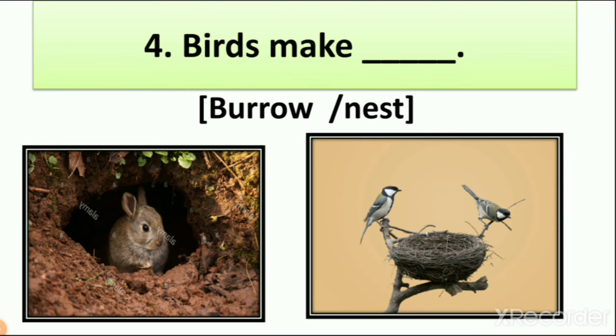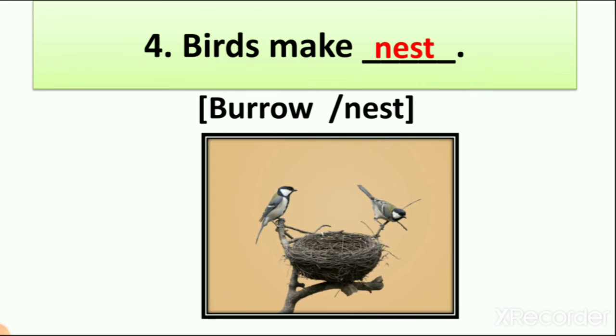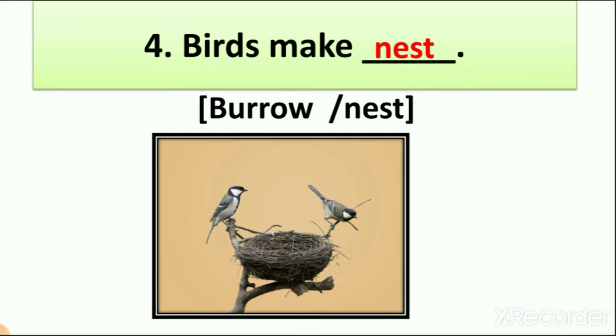Rabbit, right? Birds make a burrow or nest. From this picture you can learn nest. You can see here a nest. So what is the answer? Nest. And the spelling of nest is N-E-S-T, right? So a bird makes a nest. What is the right answer? Nest. And the rabbit has to go from here. So a bird makes a nest. Now we have the second part of this also. Let's see.